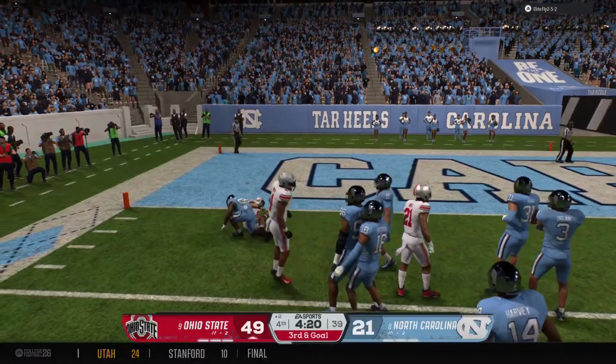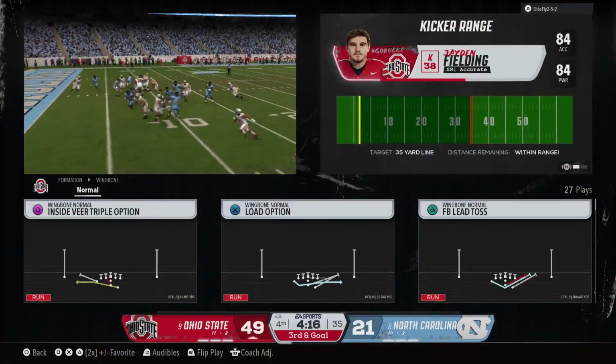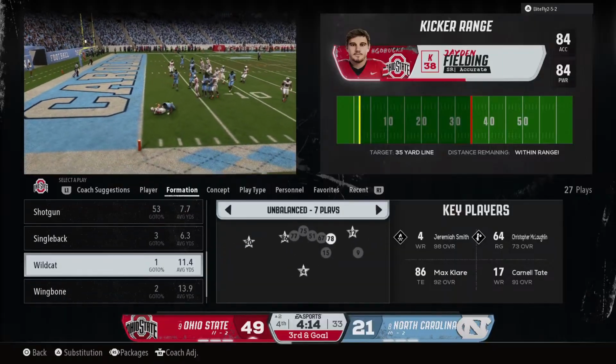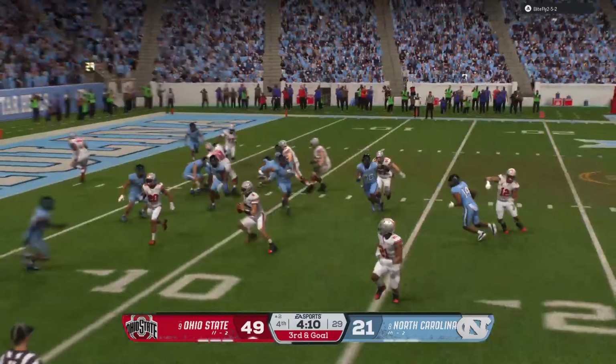Couldn't quite get there, brought down at the 2. It's a nice game by this offense. This quarterback has such a good feel for running the option. Whether it's handing it, keeping it himself, or pitching it, it puts a lot of pressure on the discipline of this defense.